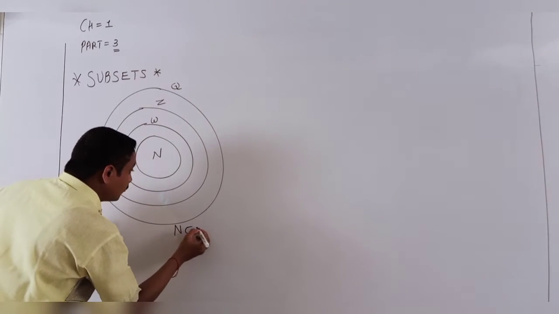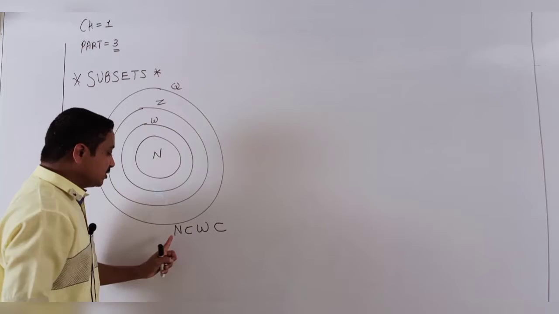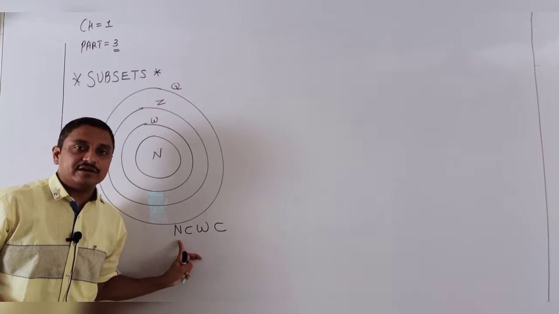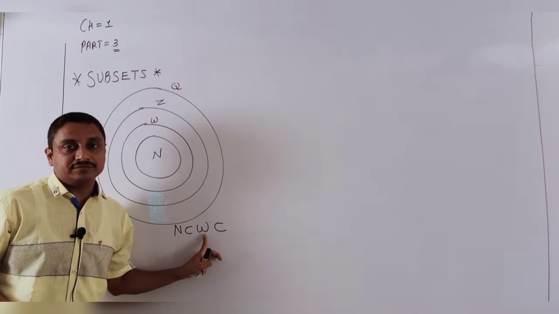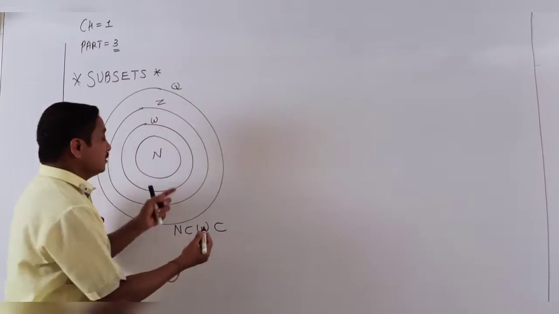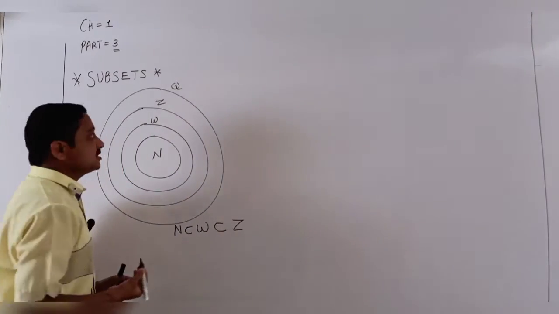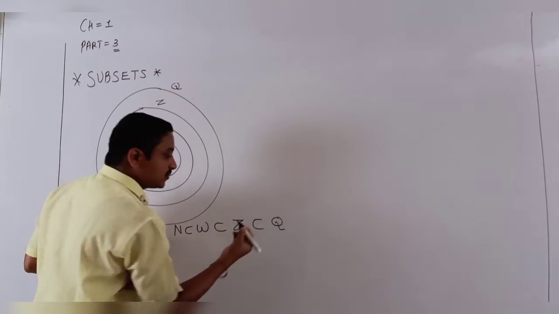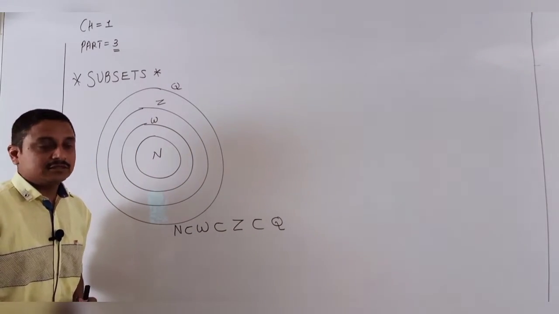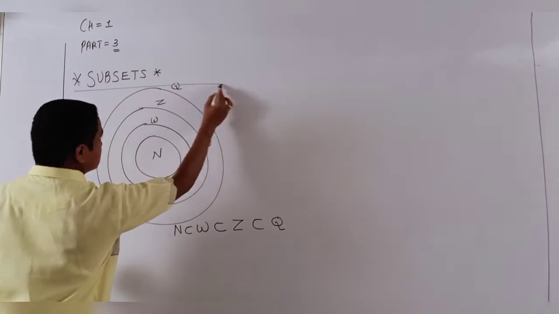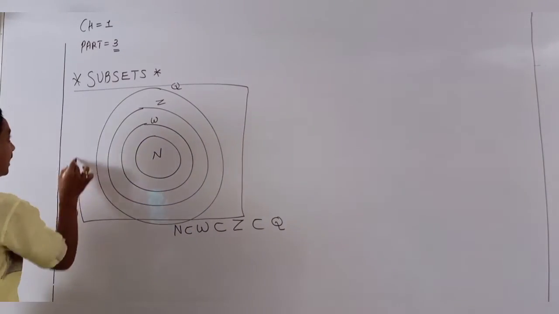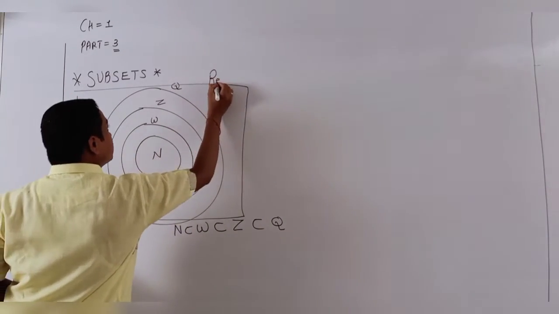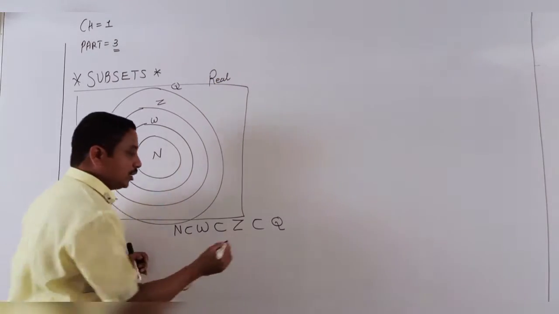N is a subset of W. It means every element of N is present in the whole numbers, every whole number is present in the integers, every integer is present in the rational numbers, and all rational numbers are present in the real numbers. I know this and you also know it.